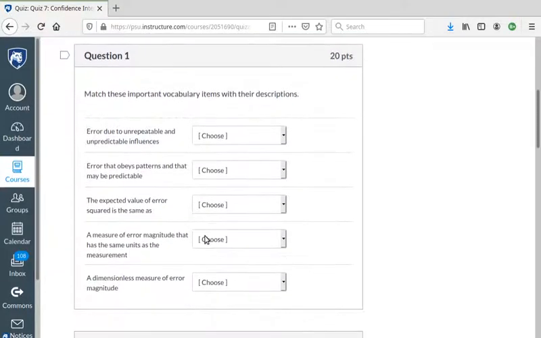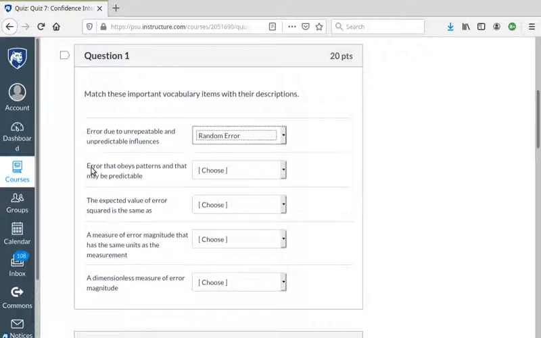We've got some vocabulary questions, right? Error due to unrepeatable and unpredictable influences. Well, there are a lot of choices here. Unrepeatable and unpredictable, well, that means random, right? I guess it could be due to incompetence, but that's certainly not something we've discussed. That's definitely a red herring here. That's not a real answer.